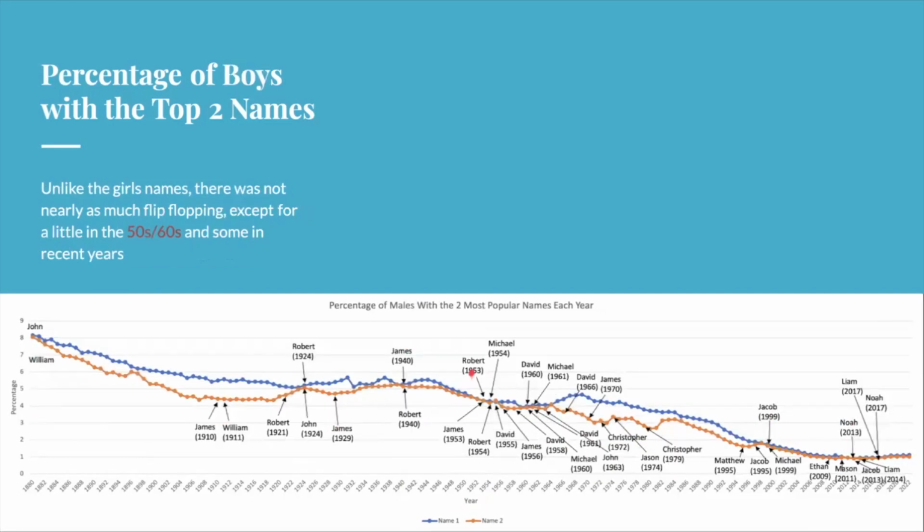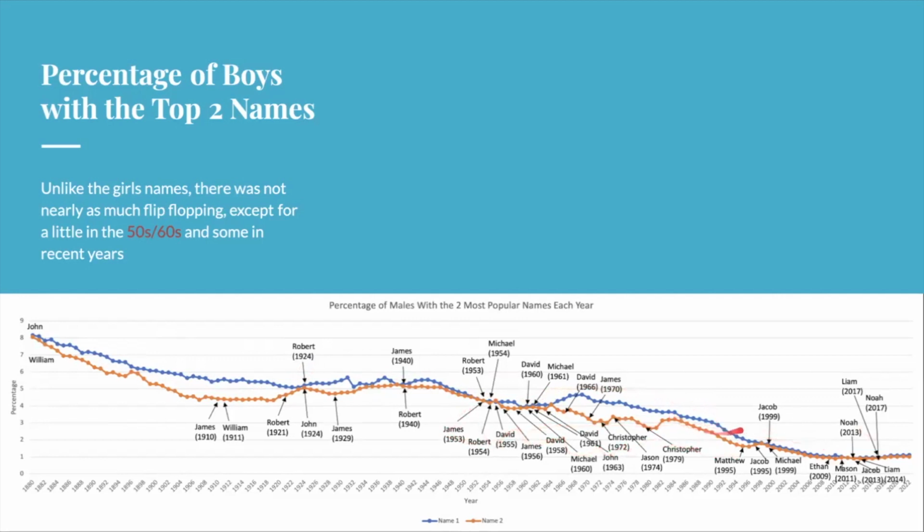And I have the same graph for the percentage of boys with the top 2 names. And unlike the girls, it starts out very close, with John on top and William in second, and while there is a little bit of a difference later on, it does stay pretty close together compared to the girls. Then it switches, stays close together, and then we reach the 60s when Michael becomes the number 1 name for a couple of decades. And as you can see, the number 2 name is kind of switching back and forth.